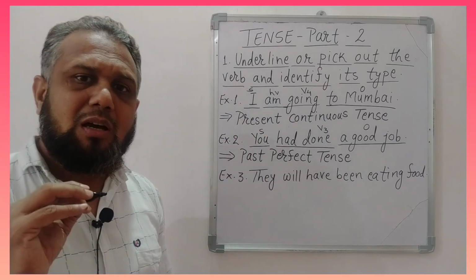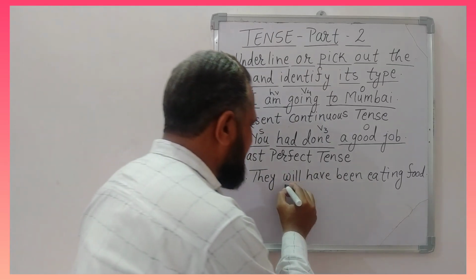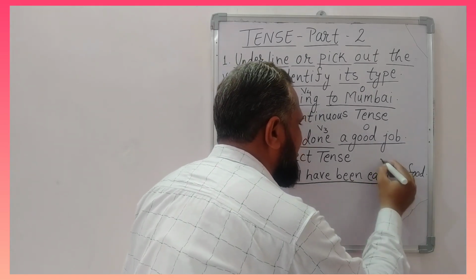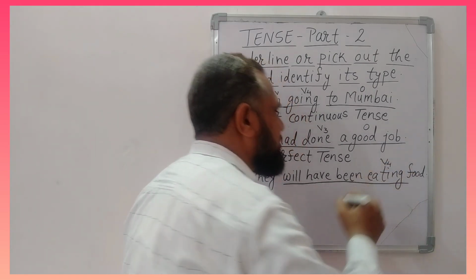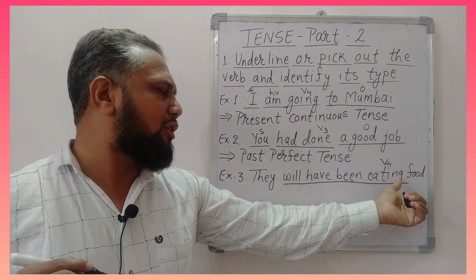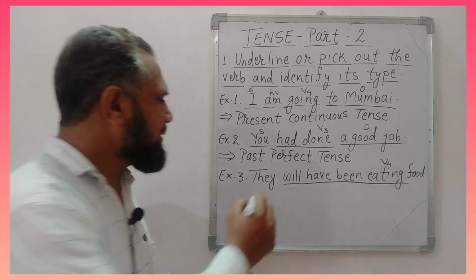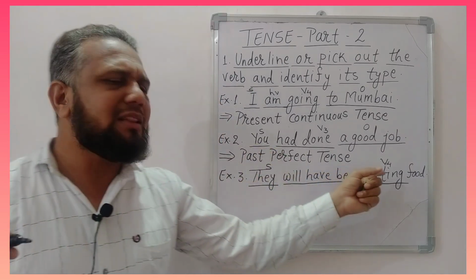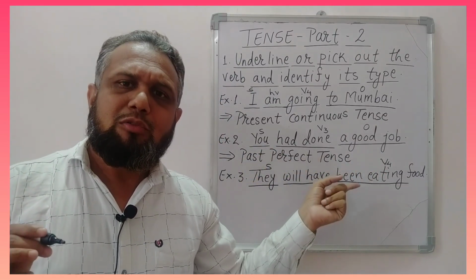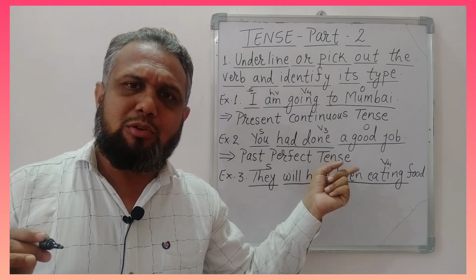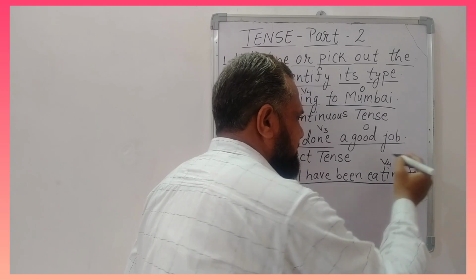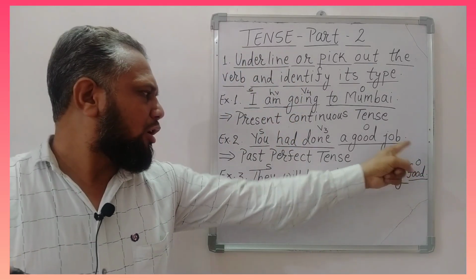Now if we see the verb in this sentence, then the verb will be will have been eating, and eating is in the fourth form, that is the ing form, present participle. And in this sentence they is the subject because they are doing the action. And what are they eating? Food. Therefore food is the object.